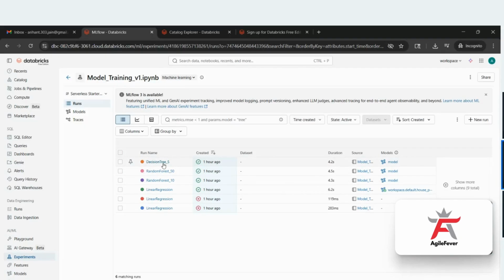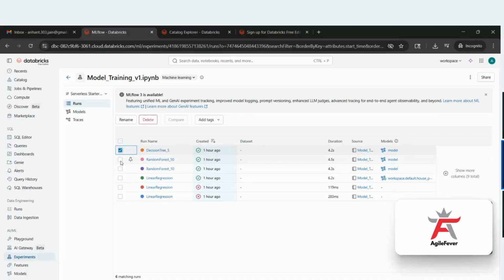Decision tree 5 was one model we were trying. Random forest 50, random forest 10, linear regression. So these were the four models which we tried, and all four are showing here. Now, if I want to compare which one is the best, I can select this one, this one, this one, and this one.